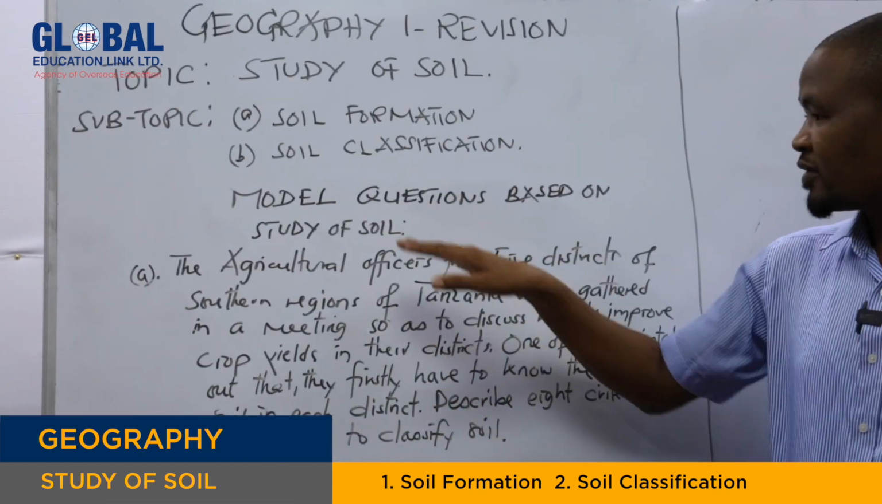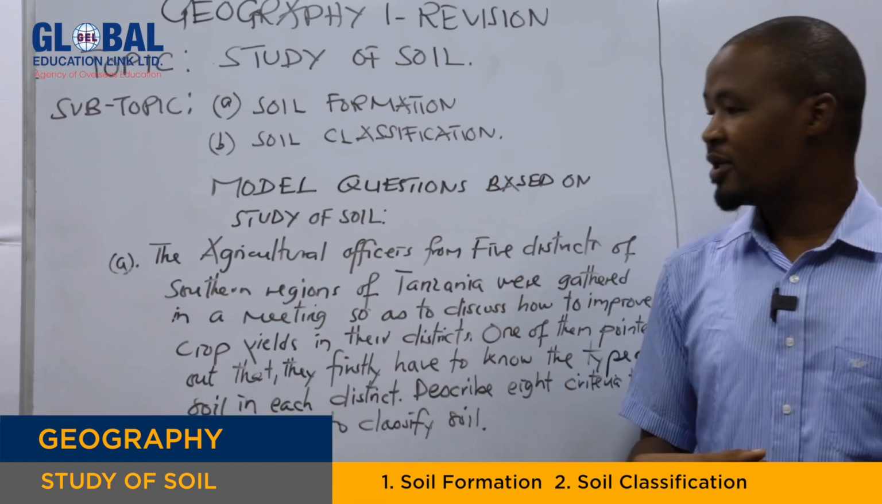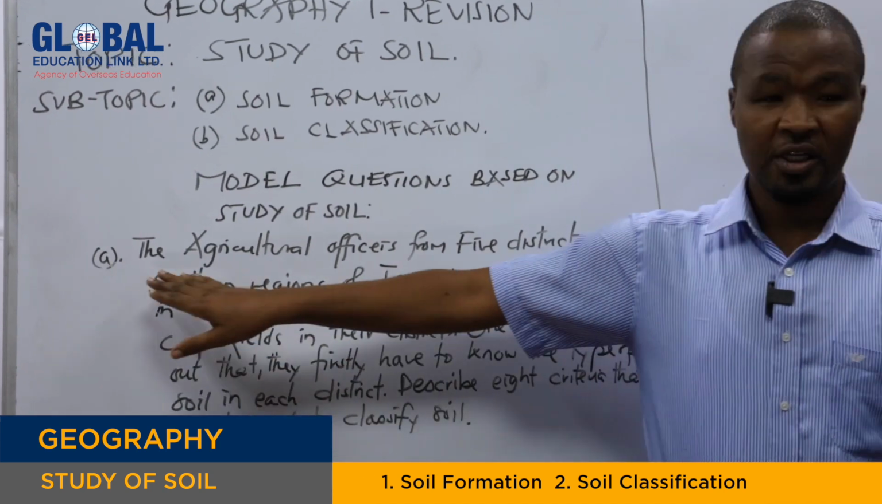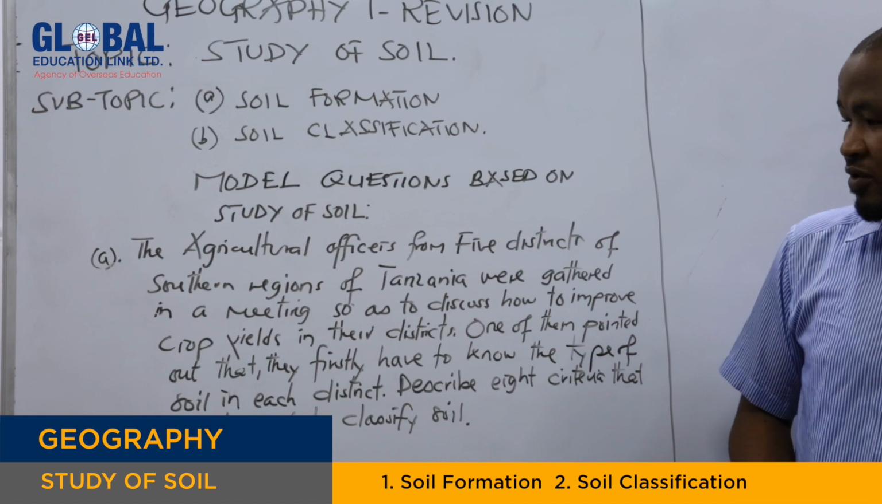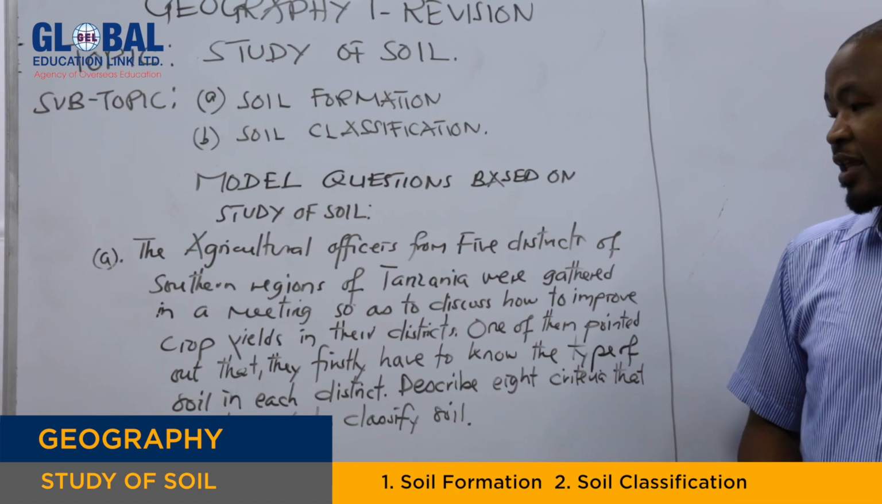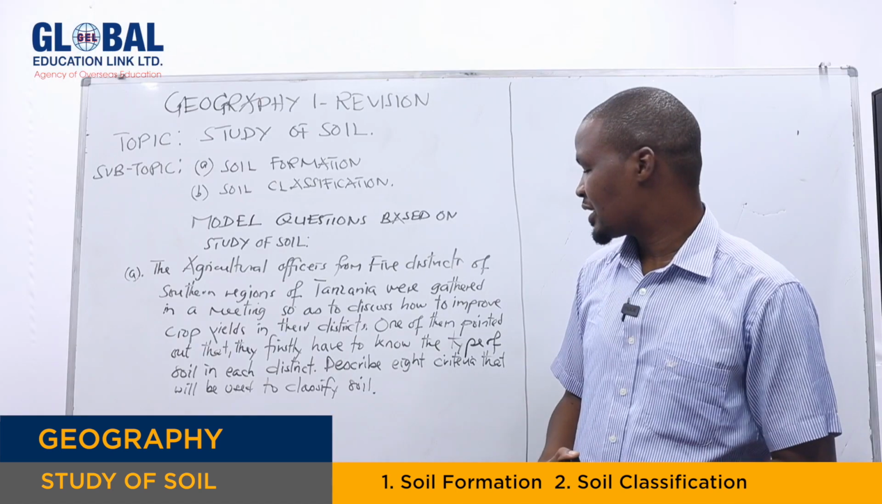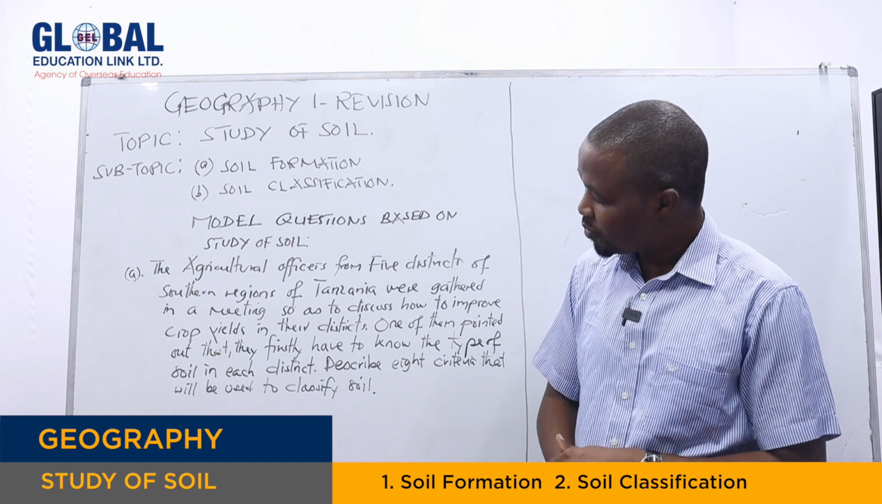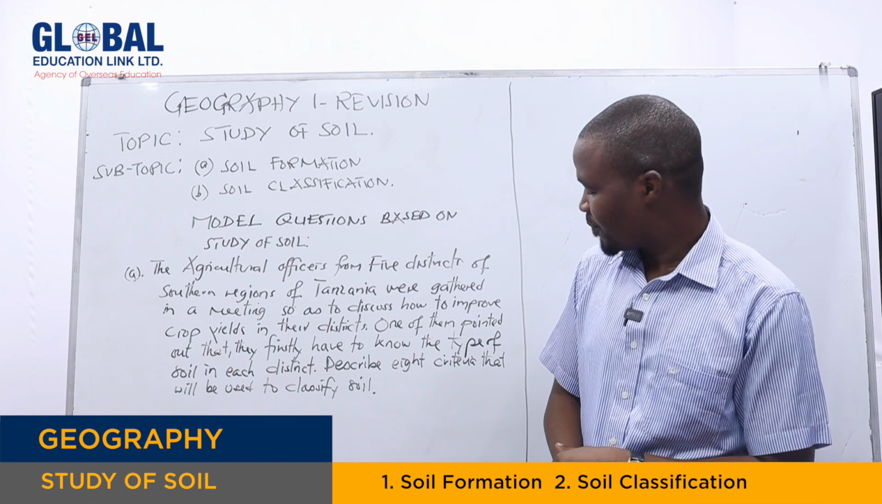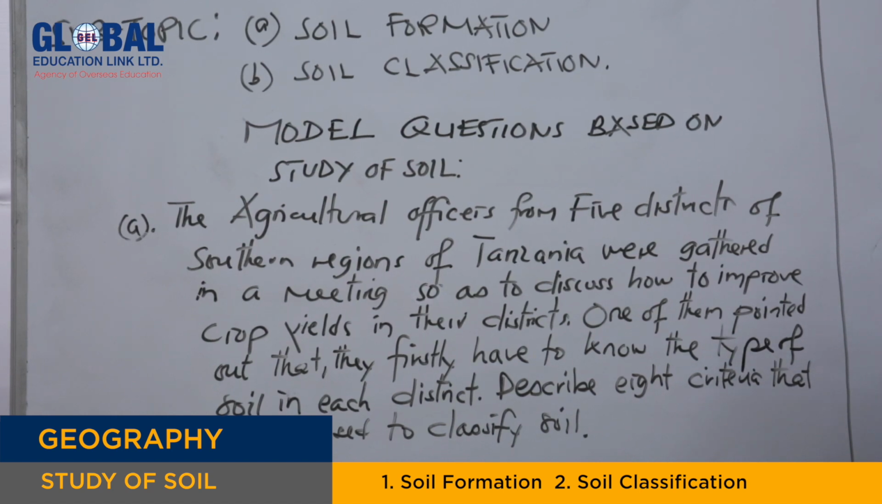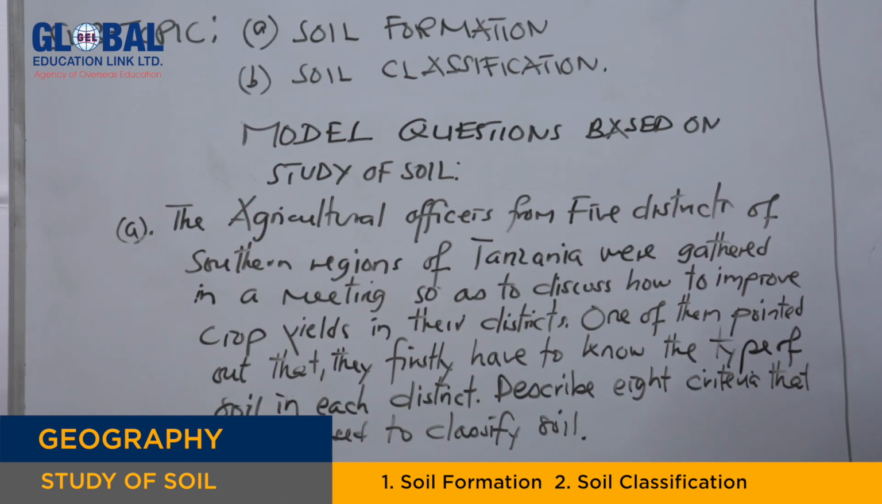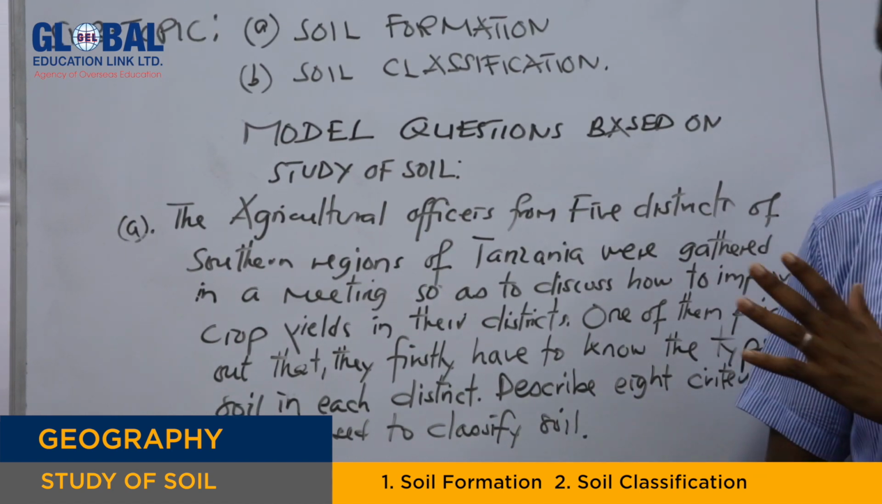We have the model question right here based on the study of soil. It says that agriculture officers from 5 districts of the southern region of Tanzania were gathered in a meeting to discuss how to improve crop yields in their districts. One of them pointed out that they first have to know the type of soil in each district. Describe 8 criteria that will be used to classify soil. So you have to stick there.